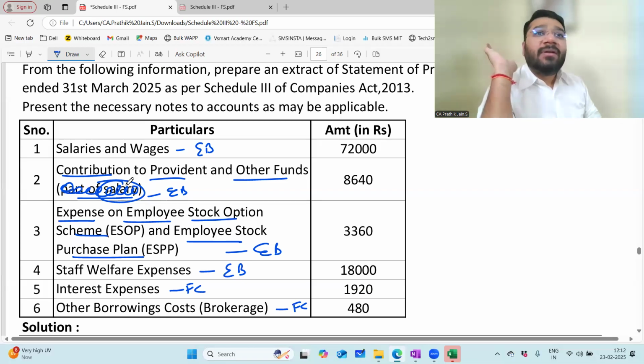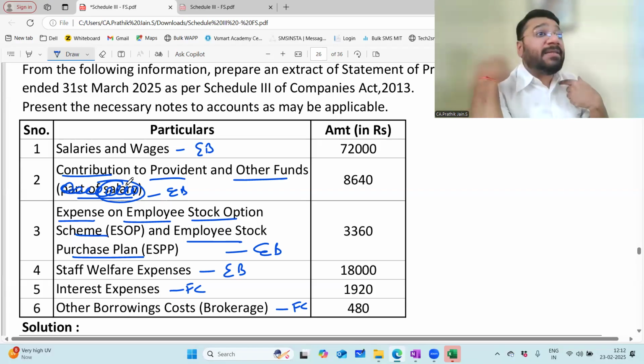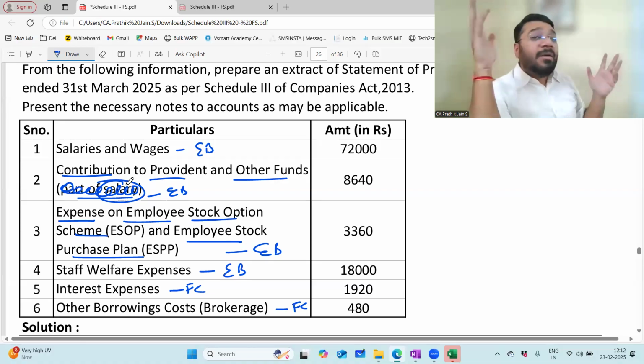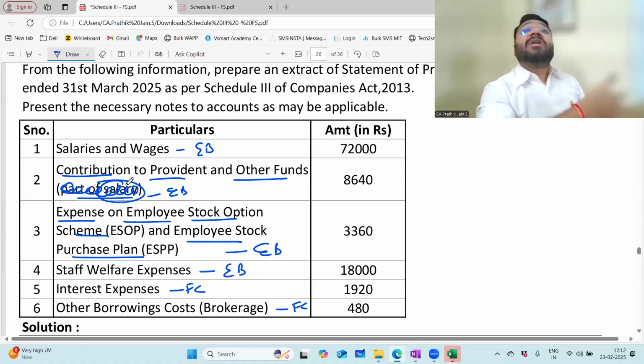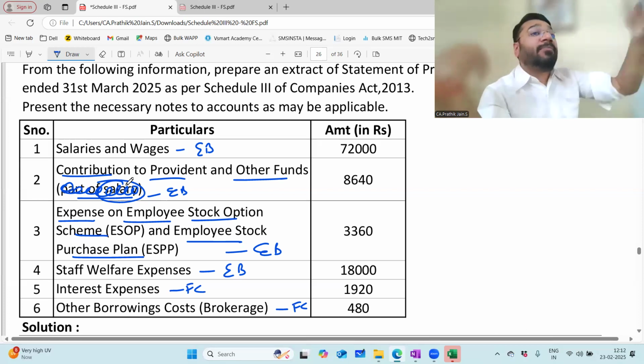If you and I are asked to sit, we can create this entire format in our own way. Do you agree with me? I will say 7 by 7 expenses category. Put 15 expenses category is what I will say, and I'll justify also why I need 15 categories. Able to follow? But unfortunately, here the format is given by whom? Schedule 3. At so many places, they have not given the proper explanation. That is why the Institute is stepping in, providing guidance.